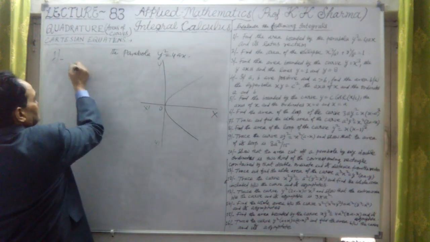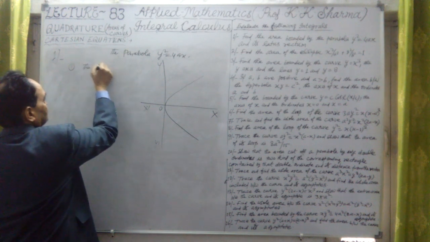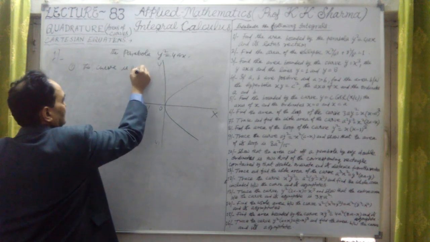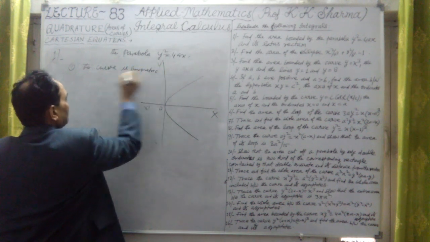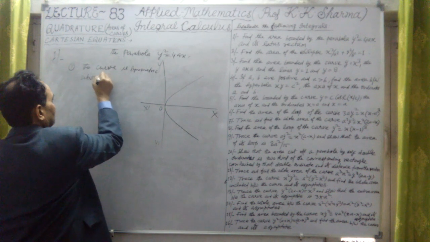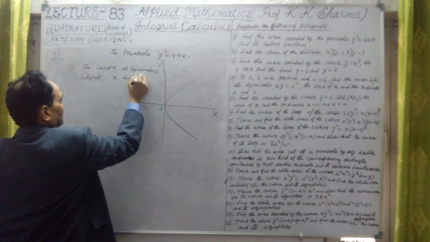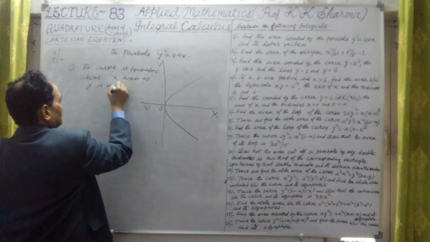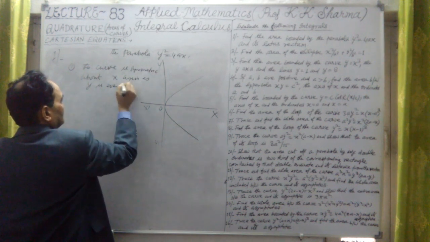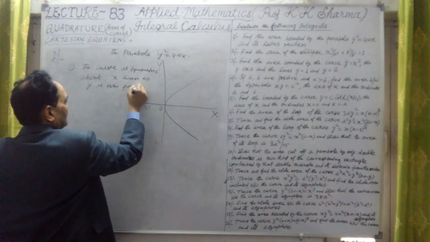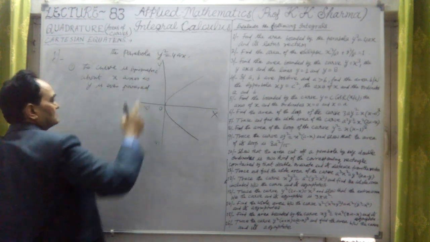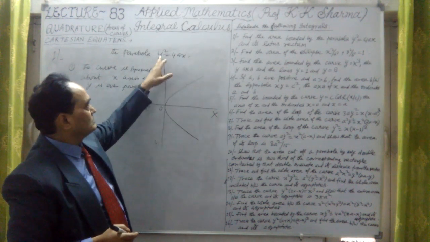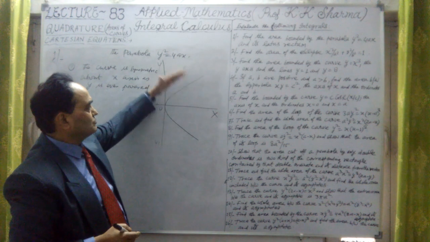So how to trace this? The curve is symmetric about x-axis, as y is even power. So therefore the curve will be symmetric to x-axis, because y will take both negative and positive values.